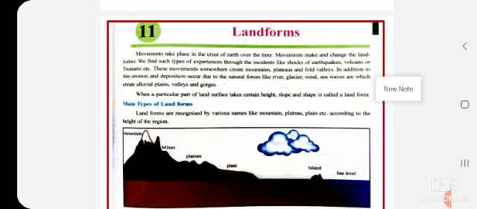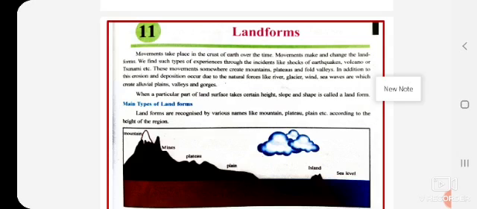In addition to this, erosion and deposition occur due to natural forces. Whatever happens due to erosion and deposition, those things happen naturally, and it forms like river, glacier, wind, sea waves, which create alluvial plains, valleys and gorges. So all these things occur naturally.